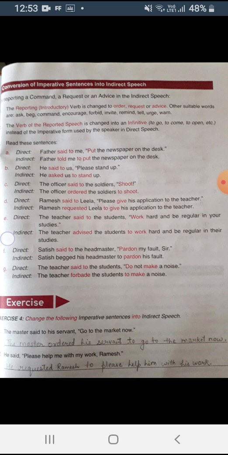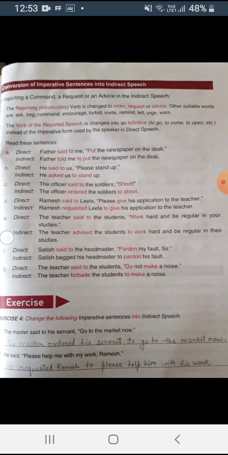Now here father is giving you some work, that put the newspaper on the desk. So how will you convert it? Father told me to put the newspaper on the desk. This is the way you are going to write: the first verb of the reported speech, that is put, into an infinitive form. Infinitive means when we use to with the main verb, that is put will be written as to put. We add to before the verb. I hope now it is clear.